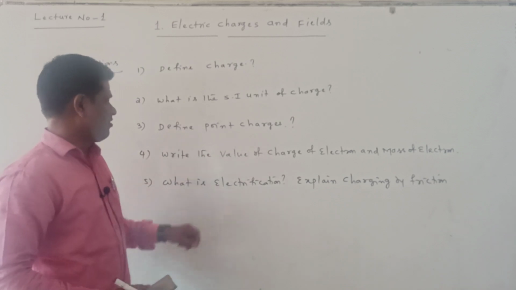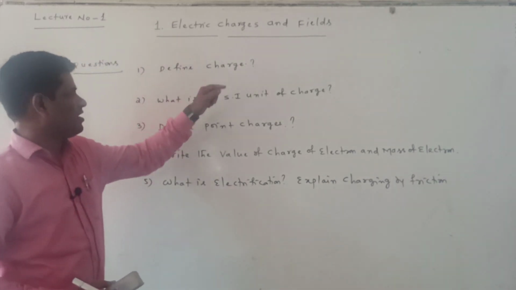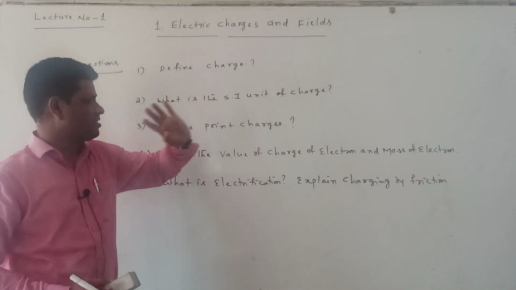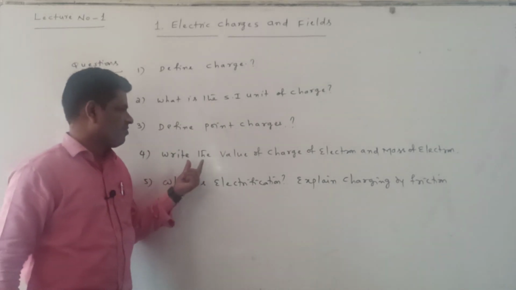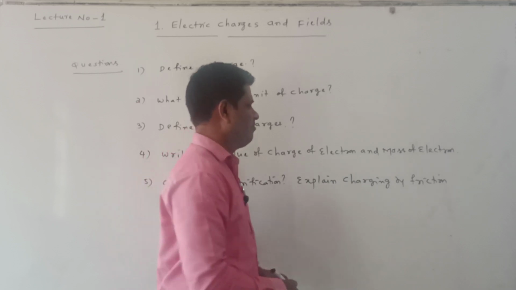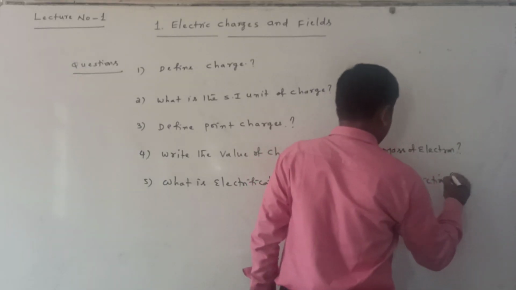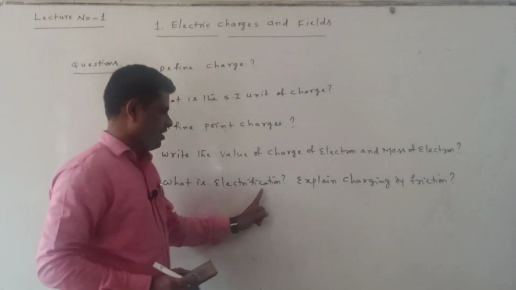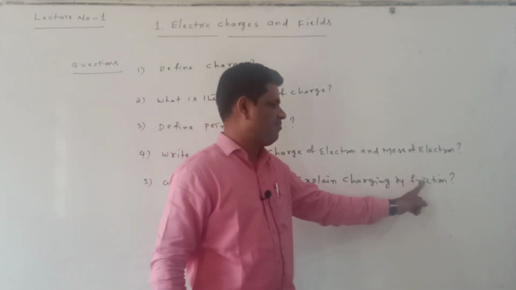Okay, these are the 5 questions. Define charge. What is the SI unit of charge? Define point charges. Write the value of charge of electron and mass of electron. Next question is, what is electrification? Explain the charging by friction method.